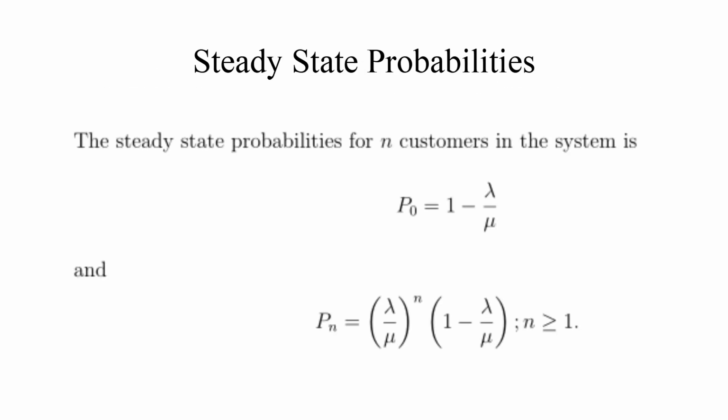Steady-state probabilities. The steady-state probabilities for n customers in the system are P0 is equal to 1 minus lambda by mu, and Pn is equal to (lambda by mu) whole power n into (1 minus lambda by mu), n is greater than or equal to 1.